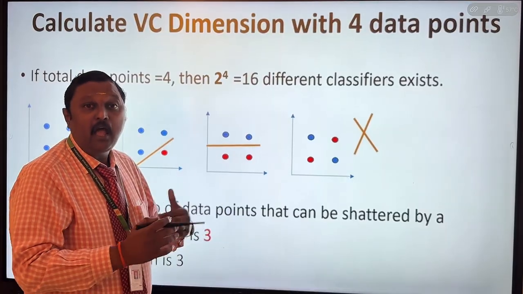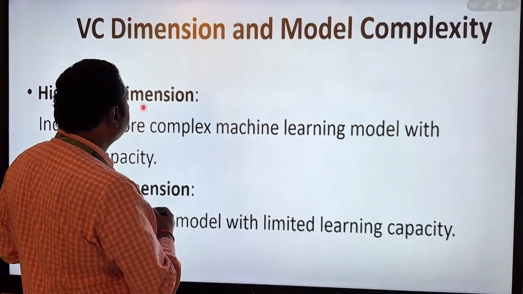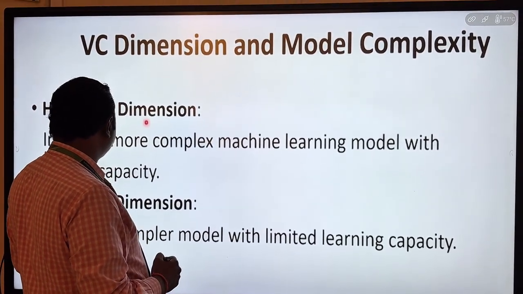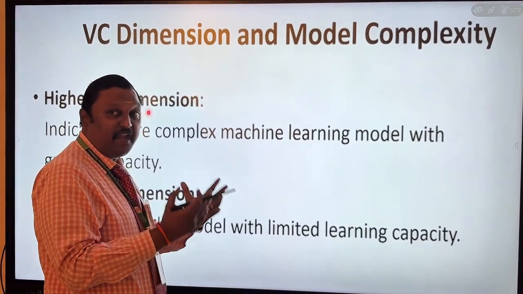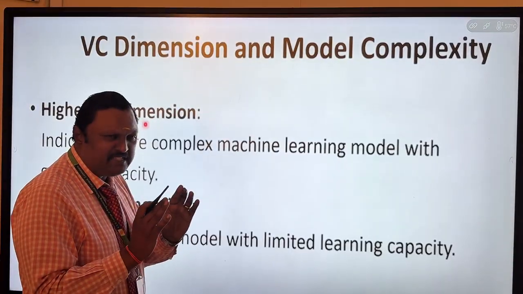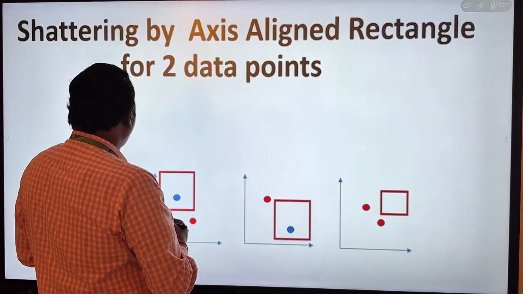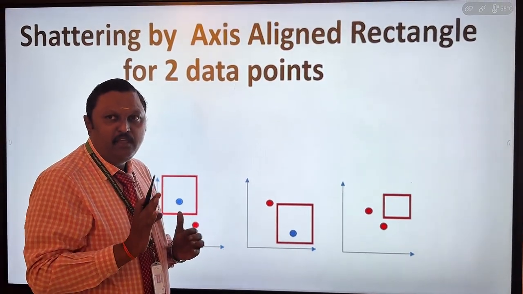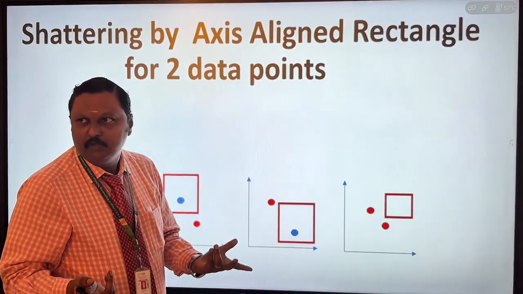After this, I am going to introduce one more concept: higher VC dimension and lower VC dimension. For a more complex machine learning model, with more models and more data, we use higher VC dimensions. Lower means very simple limitations. Apart from that, with a line we can go only up to 3 dimension. If we go for 4, it is not possible up to the mark.